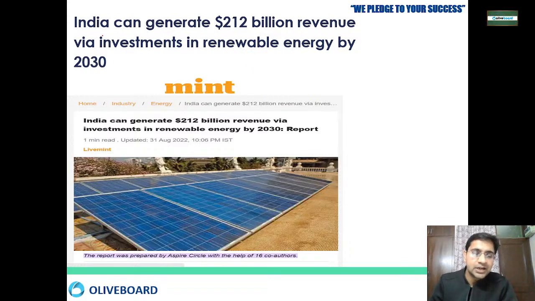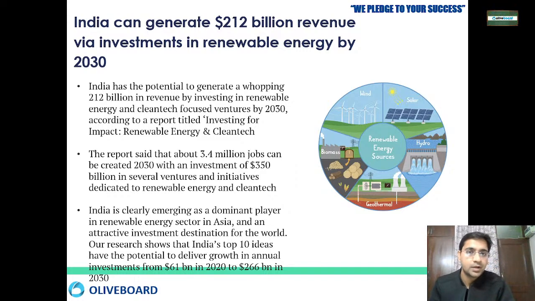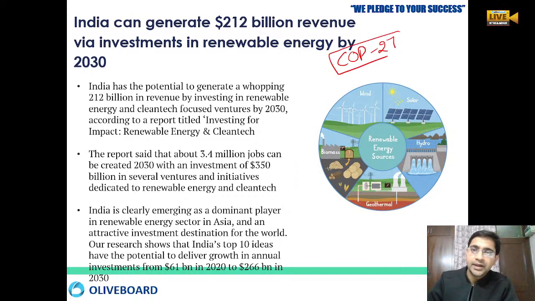So there is a news in the Live Mint that India can generate around 212 billion of revenue by investing in renewable energy by 2030. By 2030. Okay, so how can we do this? As you all know, right now COP27 is going on in Sharm el Sheikh, in Egypt.